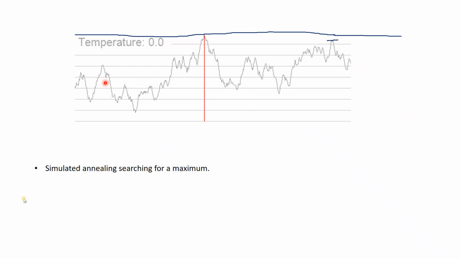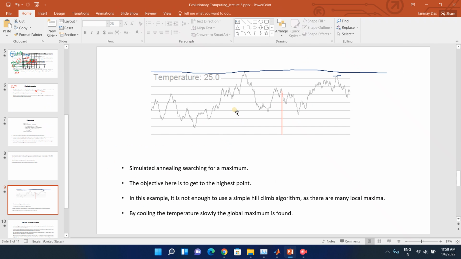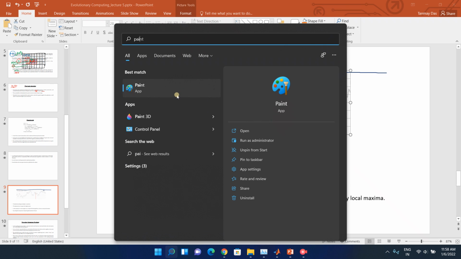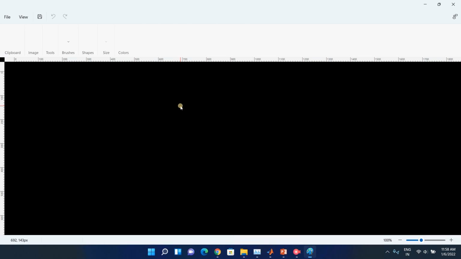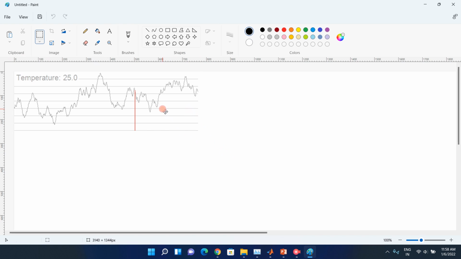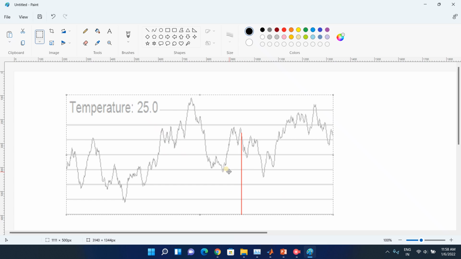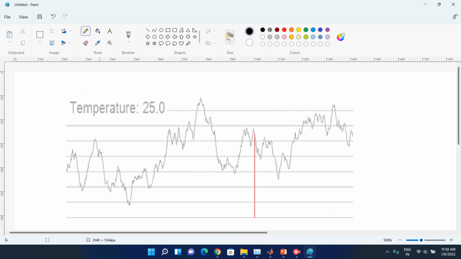Since it is continuously moving, rather I will show it in this way. Suppose I have started from a point over here.